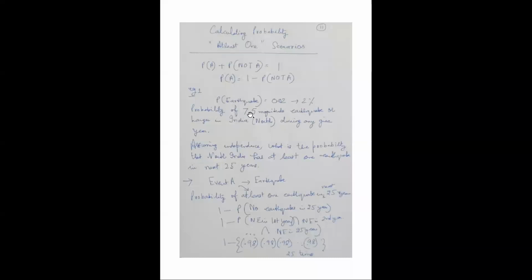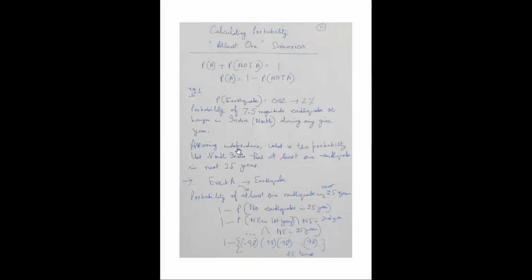Probability of a 7.5 magnitude earthquake or larger in North India during any given year. So there is a possibility of 2%, or probability of 0.02, that you can get an earthquake of 7.5 magnitude or more in North India in any year. So the probability is 0.02.